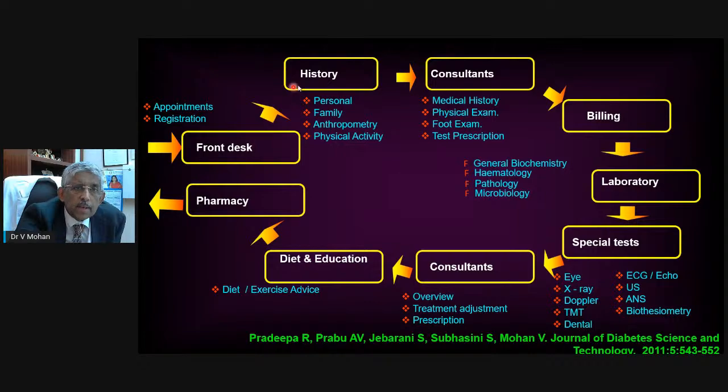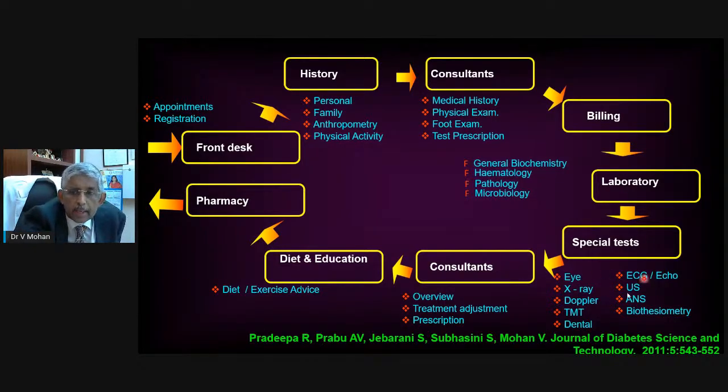They register at the front desk, go through the history, they see the consultants, they go to the lab, get the eye test done. So this is where the role of the diabetologist comes. They check the eyes of almost all the patients who come to us, and then they meet the consultant, then they have the diet advice, then they pick up the medicine in the pharmacy and they can go. So in this whole cycle, this is called as total diabetes care.